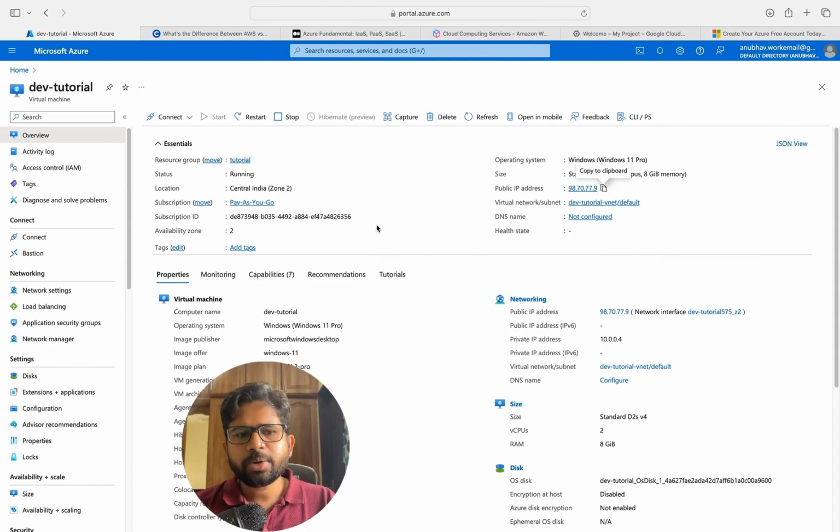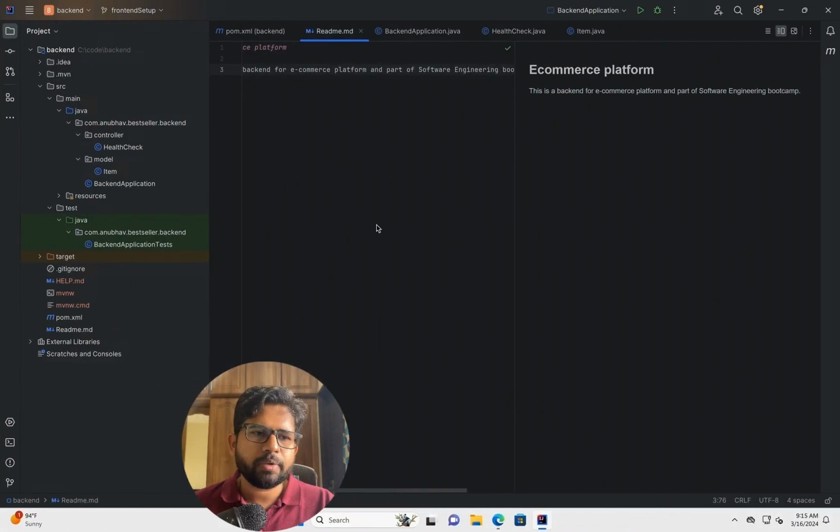So you are able to create a virtual machine, and on that virtual machine, you can install whatever you want. I've installed the whole dev environment, whatever tutorials I've been sharing till now. I was working on this virtual machine. Now what I can do is that I have this service running on my local.